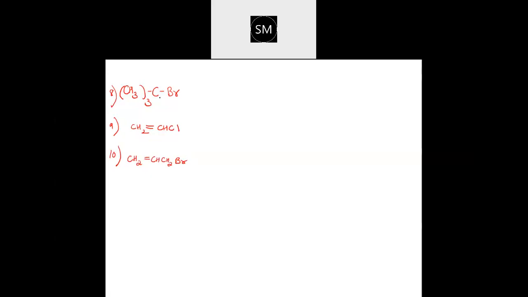You could see here Br is attached to the carbon and that carbon is having 3 CH3 groups. If you want, you can write the open structure. This is how it will be, no? BrC and then this C is having 3 CH3 groups. So 1 CH3, 2 and then 3. Yes, very good. Correct. Answer is correct, what you said.